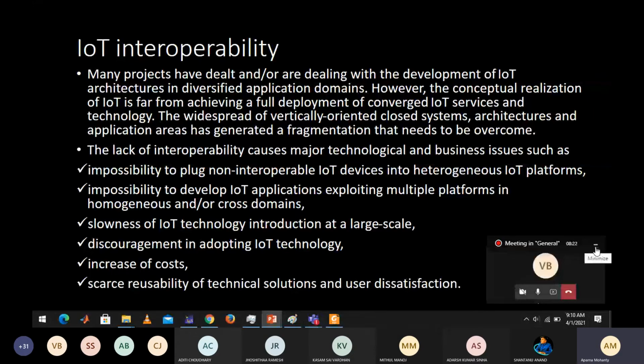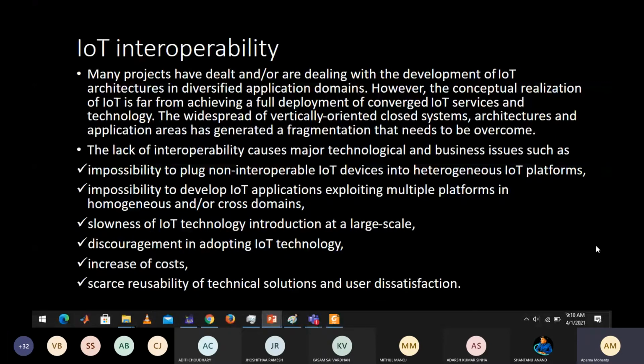Yes, ma'am. Okay. So we need to rely on different other sources for creating any of our IoT product. That is called interoperability, because interoperability means different things are working together, so it is interoperable.